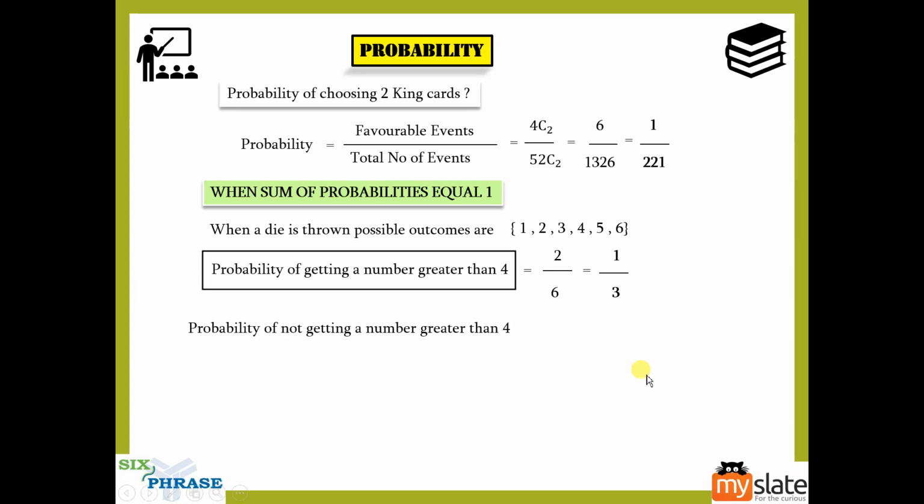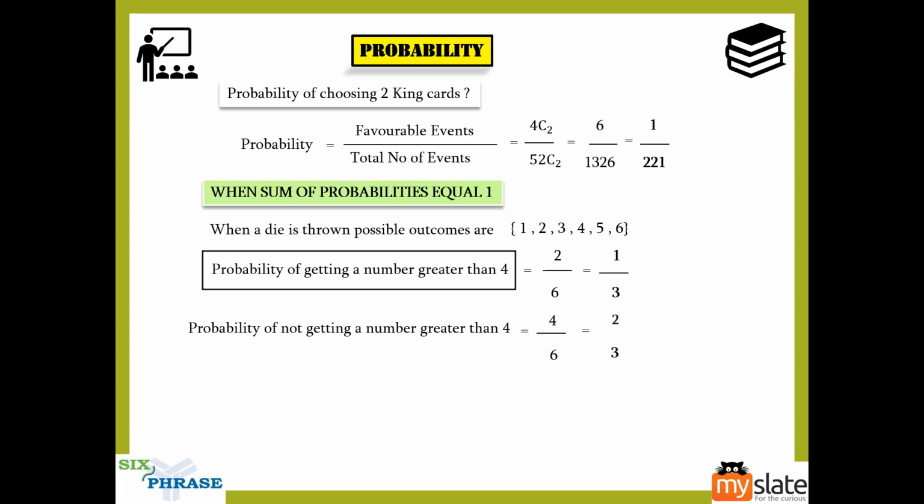See, the probability of not getting a number greater than 4. So you can use this not over here. Totally there are 6 outcomes. Now if it is not greater than 4, what are the possibilities? 1, 2, 3, 4. Correct. So it is 4 out of 6, which in turn is 2 by 3.